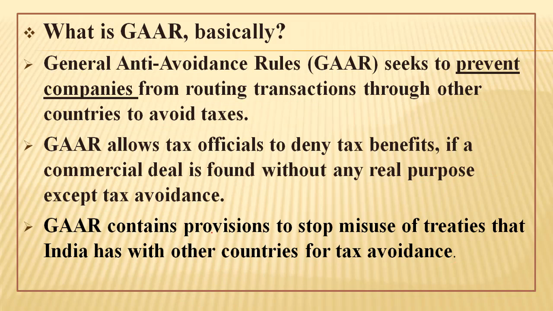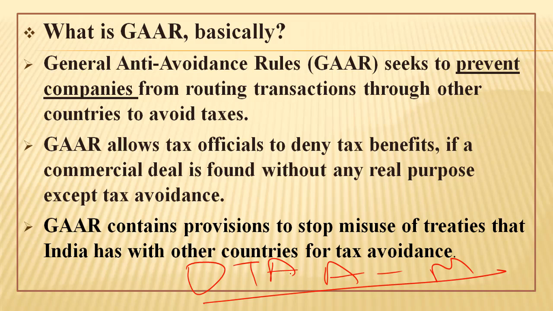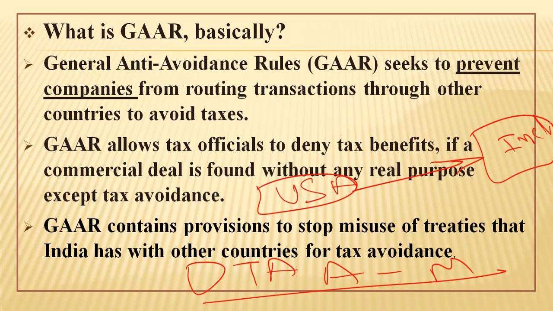See, India has double taxation avoidance agreements with the USA and with countries like Mauritius, Singapore, Switzerland and other countries. What these agreements entail is this: if any company coming from the USA is doing legitimate business in India to earn profit, to provide employment in India and to run its business activities, and that company is made to pay tax in the USA as well as in India, there will be no reason left for that company to do the business.